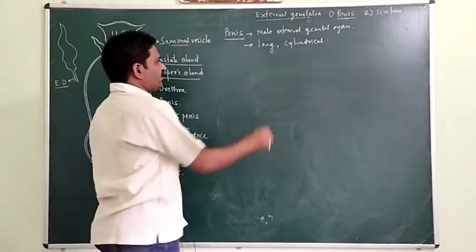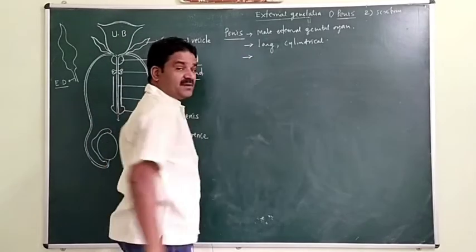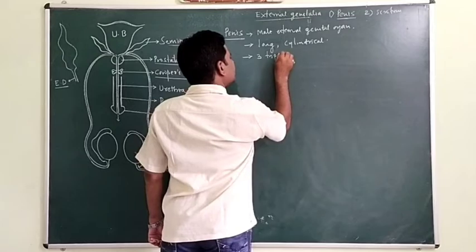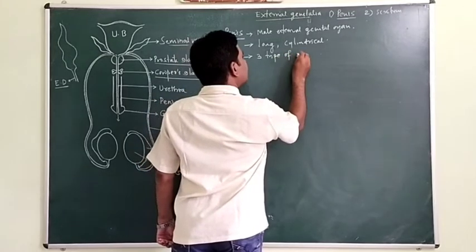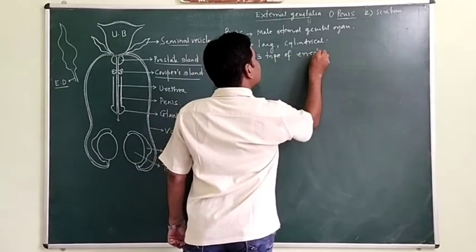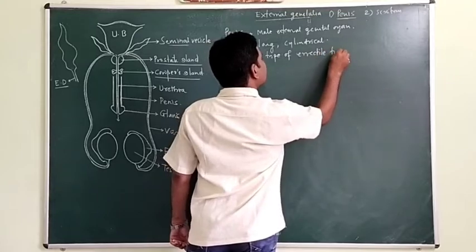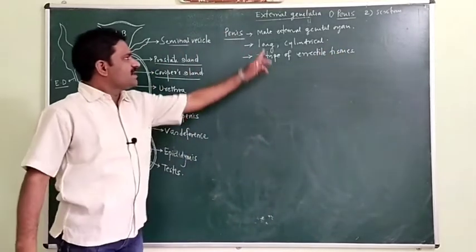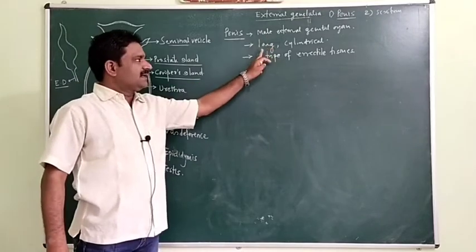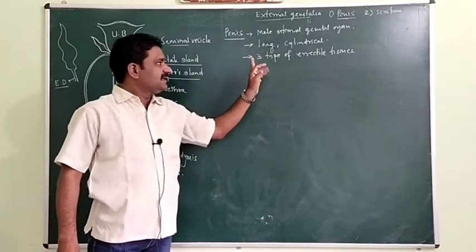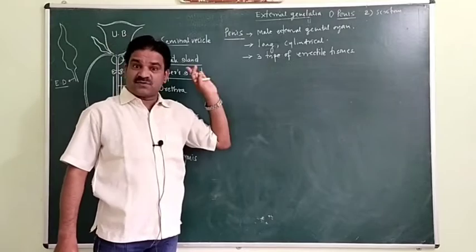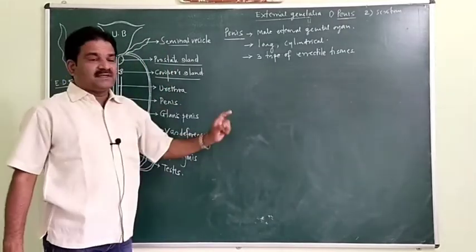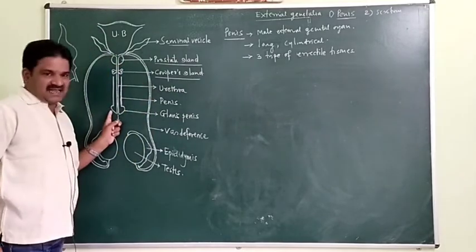And it is made up of three types of erectile tissues. Okay, three types of erectile tissues. The penis is the male external genital organ, it is long and cylindrical. It is made up of three types of erectile tissues. Okay, and the tip of this penis is called the glans penis.